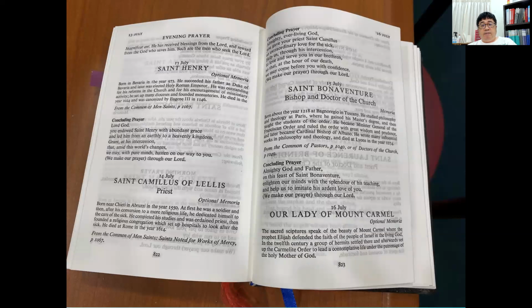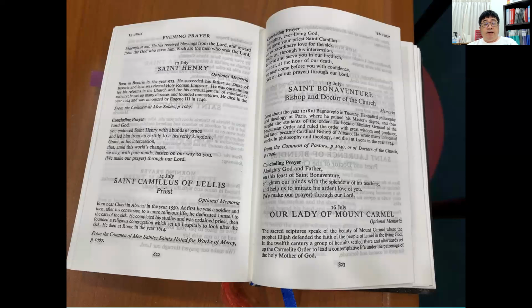To look at some examples of what is an optional memorial, an ordinary day, or an obligatory memorial, or even a feast, or even a solemnity for that matter, we can look at the different dates towards the back of your Everyday Prayer Book.